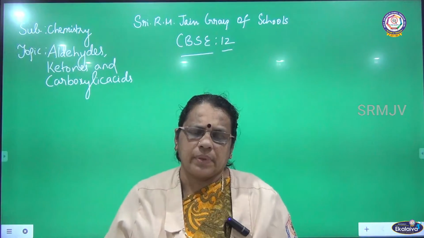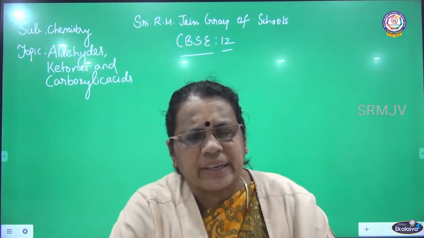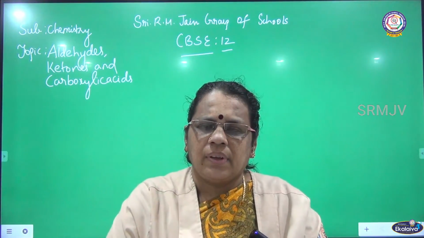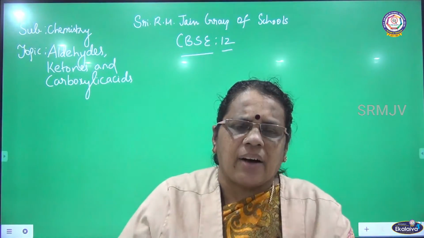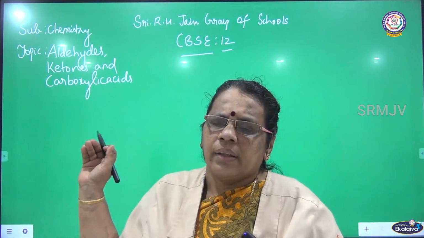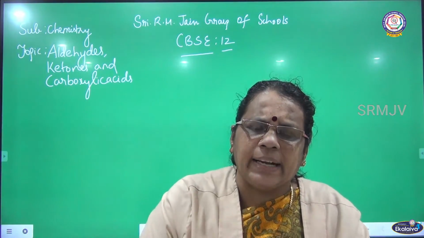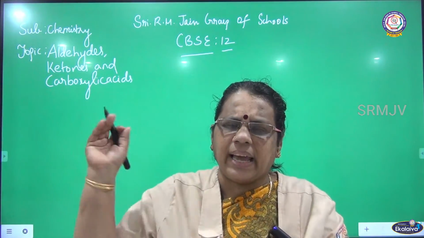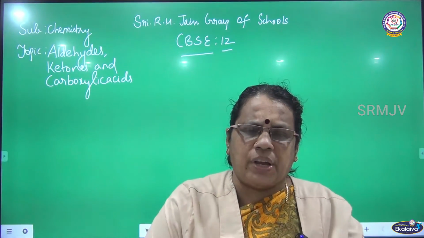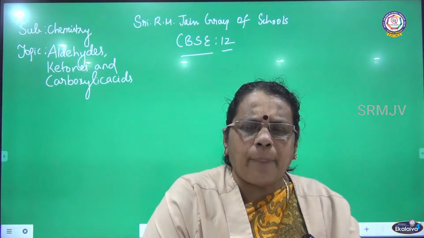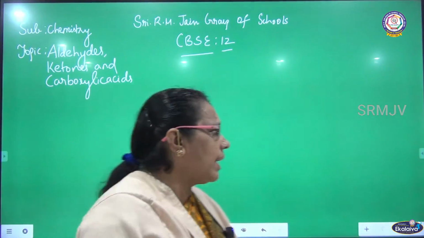That chapter is over. I am going to start with a new chapter today, which is a very important chapter in organic chemistry. Like the previous chapter, alcohols, phenols and ethers, which is the basis of organic chemistry, even this chapter, where we are going to talk about aldehydes, ketones and carboxylic acids, is another important chapter in organic chemistry. So, what is the topic of the chapter? We are going to see aldehydes, ketones and carboxylic acids.